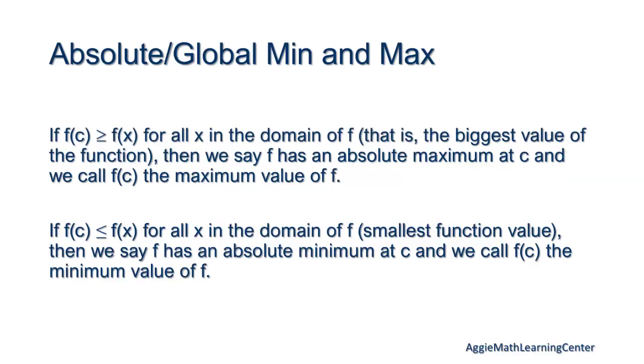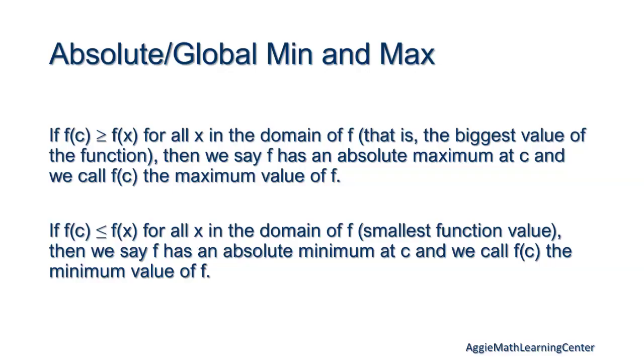It basically says that if f of c is greater than f of x for every single x in the domain of f, the biggest value of the function, then we say f has an absolute maximum at the value c, and we call f of c the maximum value of f. That's basically the biggest f can be.